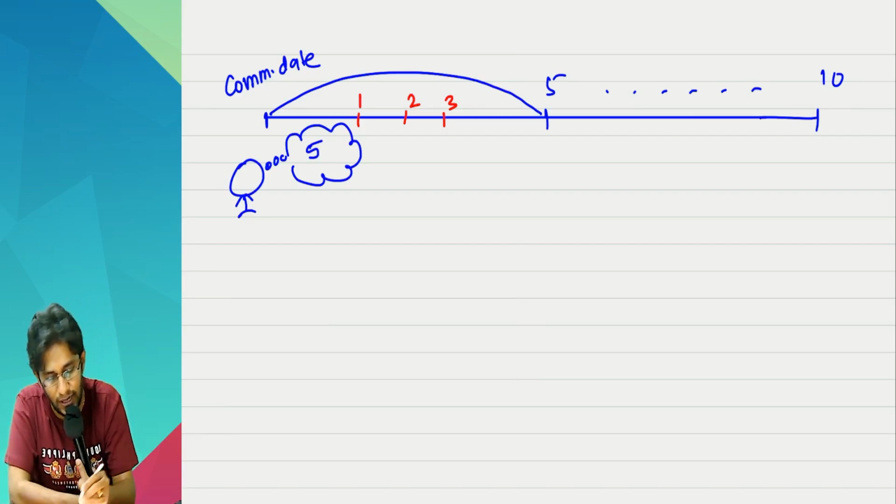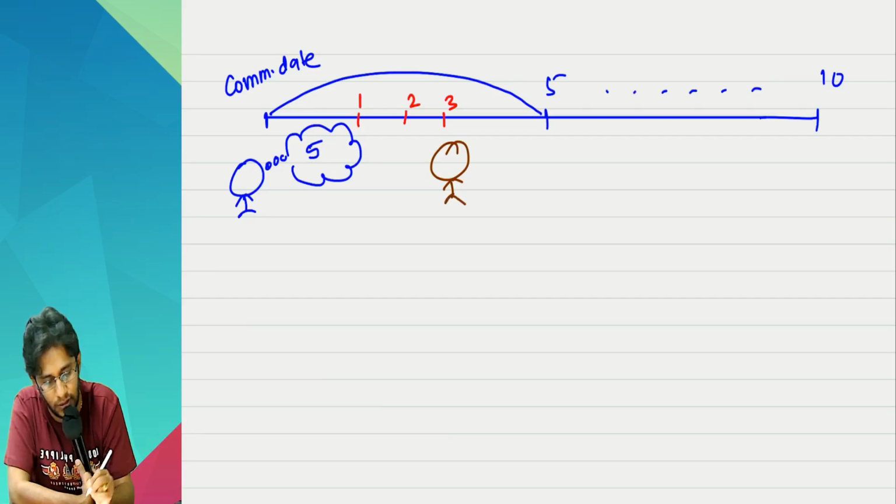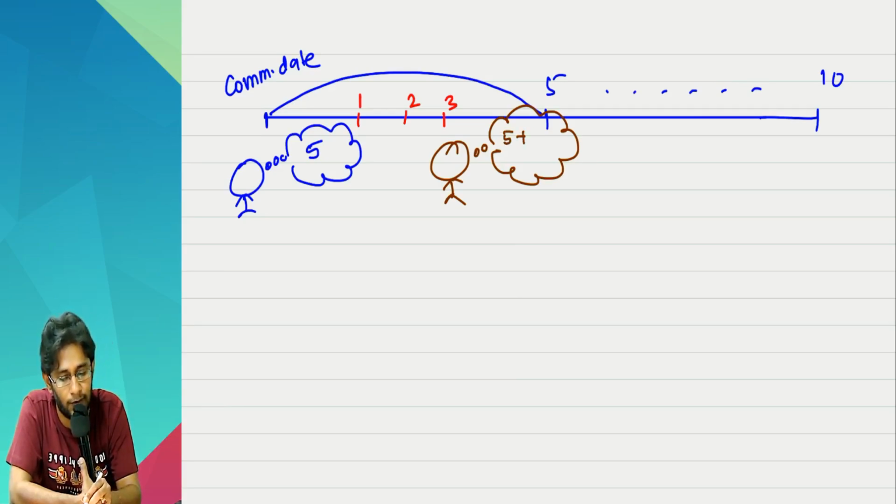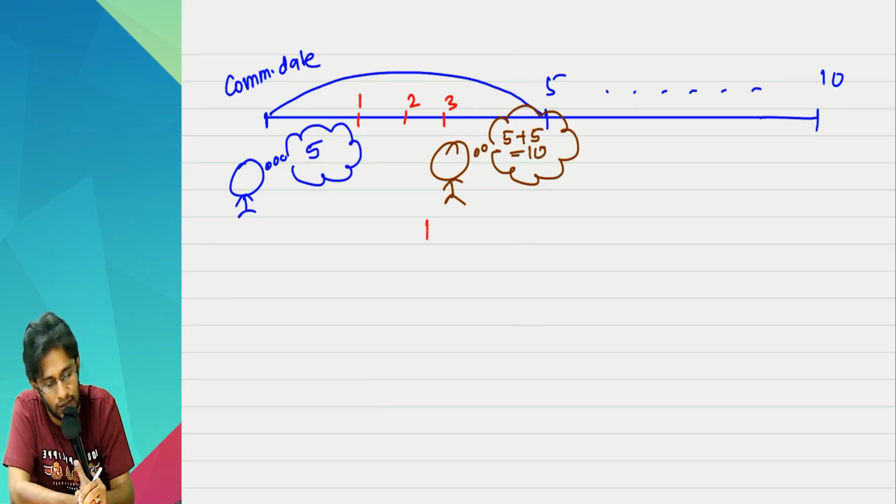So your lease term, first day, it was only 5 years. But when you are standing at the end of the 3rd year, you may feel that I will extend the lease. In that case, your lease term will be 5 plus 5, total 10 years. Means what I am trying to say is, reassessment of lease term is possible.